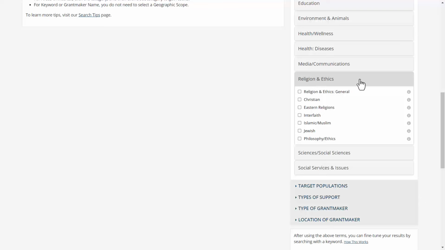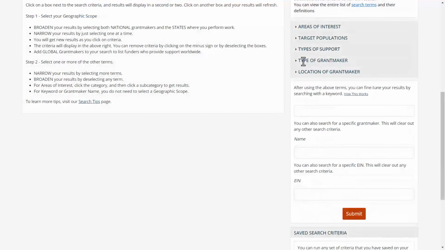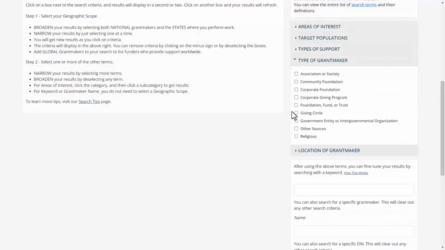You can select individual topics or the general category. The general category will cover general religion or ethics issues or other specific areas not on the list. You can also search by types of grant makers and select religious. While there is no official designation as a religious grant maker, this will identify grant makers who are not categorized as foundations, yet they fund the advancement of religion or its teachings.